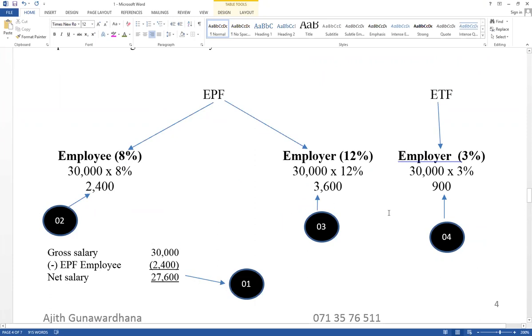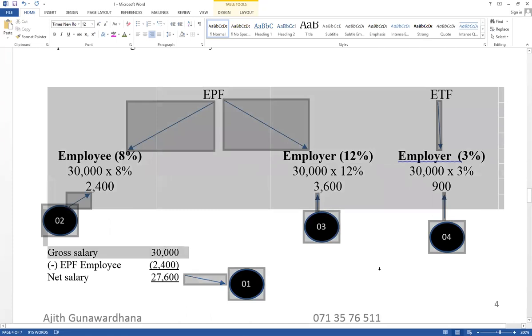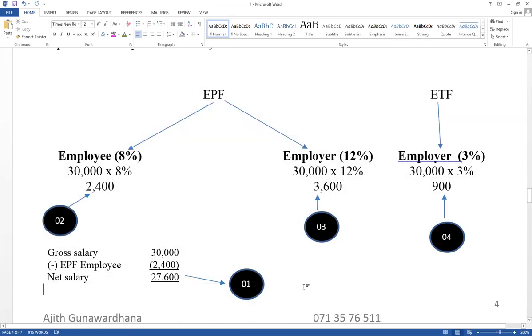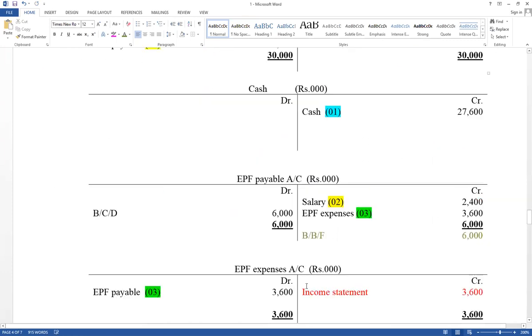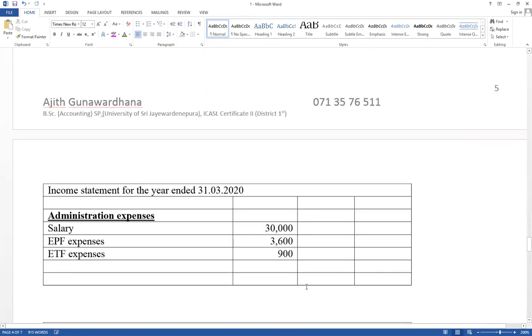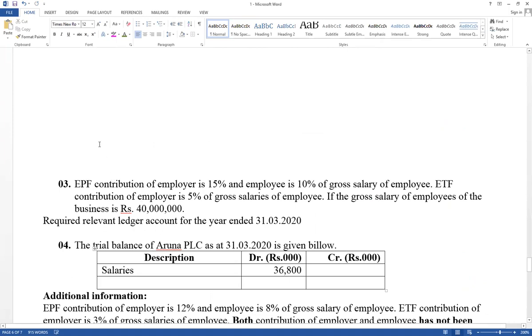Then think about there are 4 steps that should be applied. Percentage, this is a normal percentage, a legal requirement. Sometimes it is given 10%, 15%, and 5%. This percentage cannot be reduced, but it can be increased. Right, next one. If you understood this, try to do question number 3. It is through practice that you realize it.